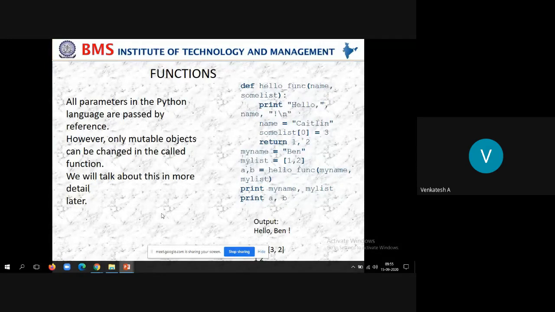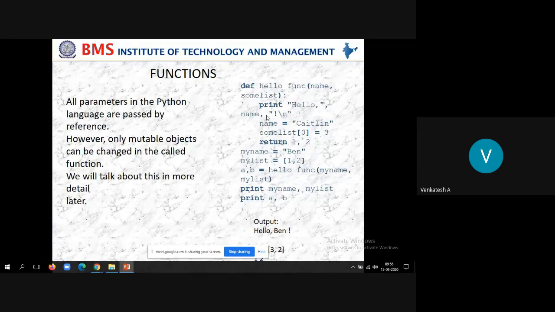Now look at here. I have my name is equal to Ben. That is a string variable. My list is equal to 1 comma 2. That is a list. We are creating a list; you can assume it as an array. Then a comma b is equal to hello function of my name comma my list.